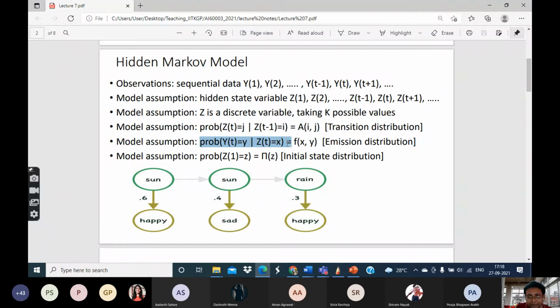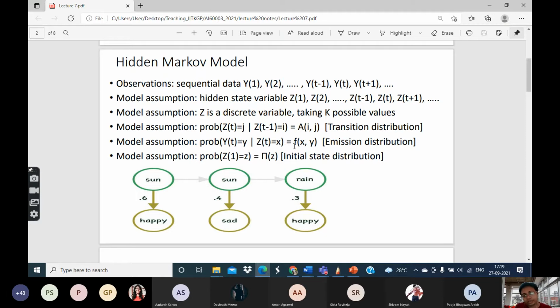That dependence is according to a distribution which we call the emission distribution. That distribution is something which we call f. What is this f? It tells us that at any given point t, if the hidden state is x, then what is the probability that the corresponding observation is going to be y. So that probability is encoded by this fxy.